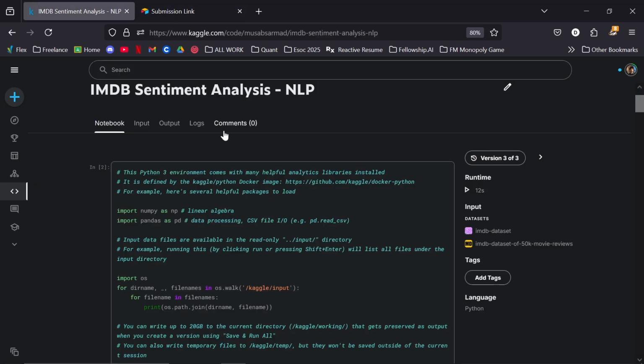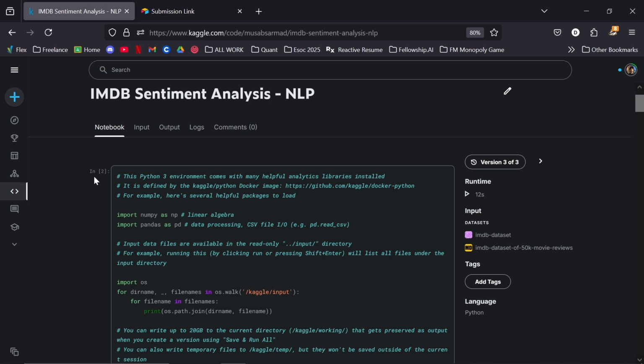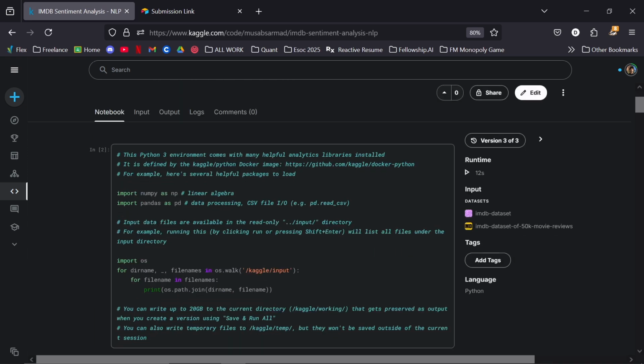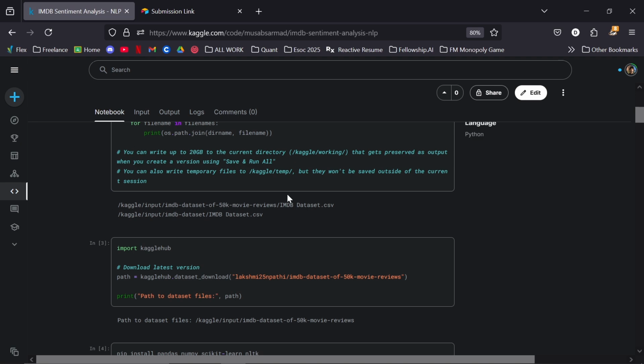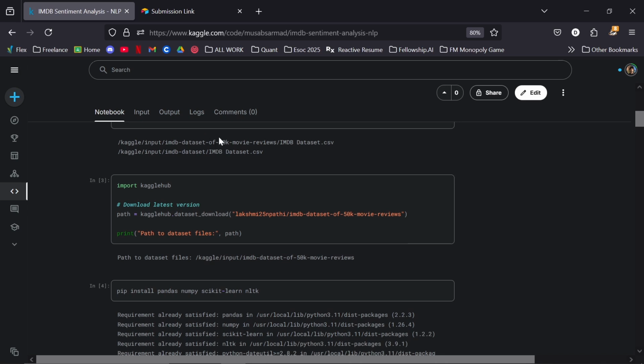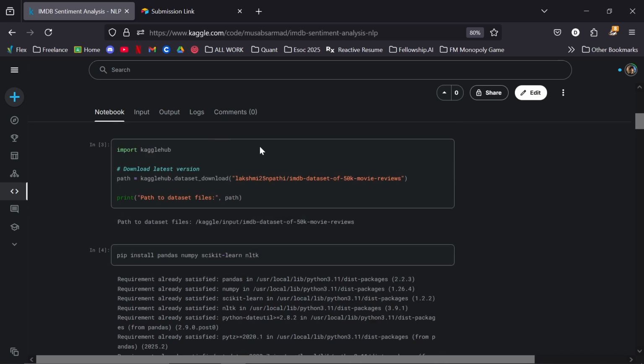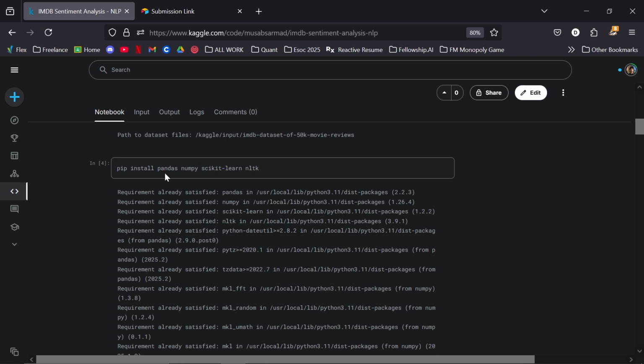So here we go. This initial code block was a pre-given one. I really don't use it, but basically it converted the dataset into a CSV format, but it isn't really useful as I only imported. I used Kaggle to create the Jupyter notebook. So using Kaggle's own API, I downloaded the dataset directly, with this being the path to the dataset files. I have then imported libraries, including Pandas, NumPy, Scikit-learn, and NLTK for various reasons.